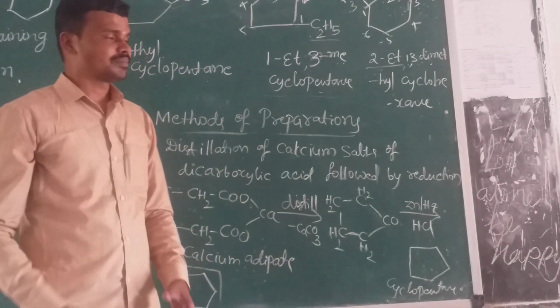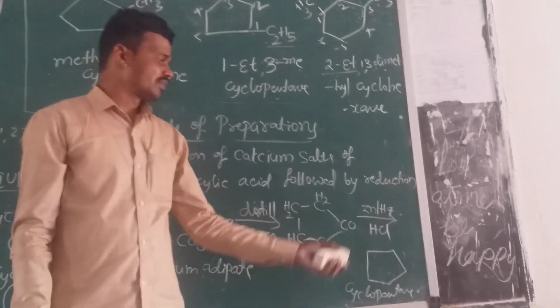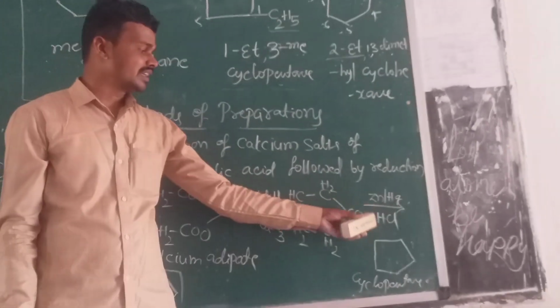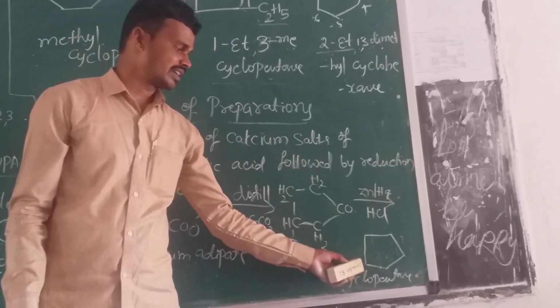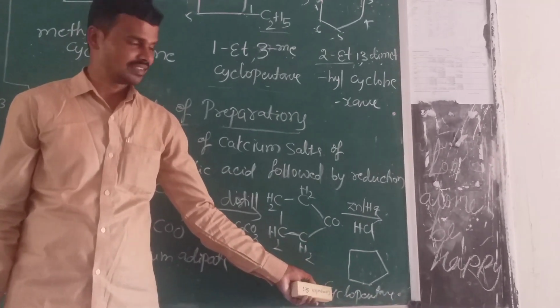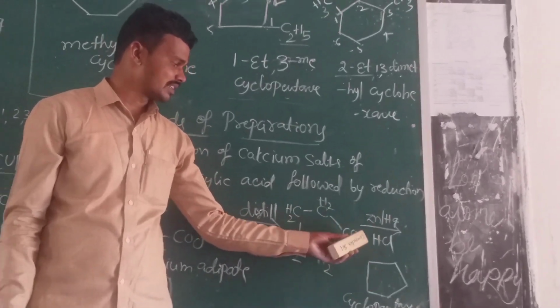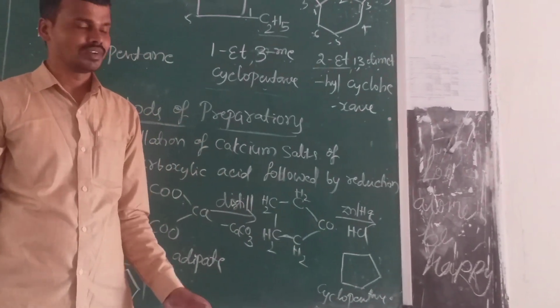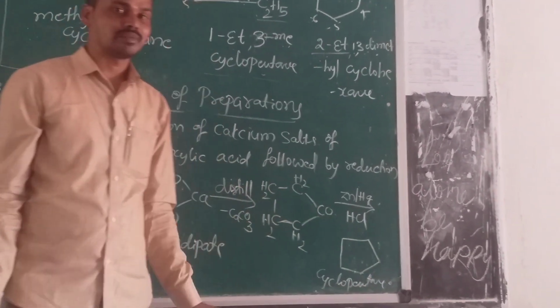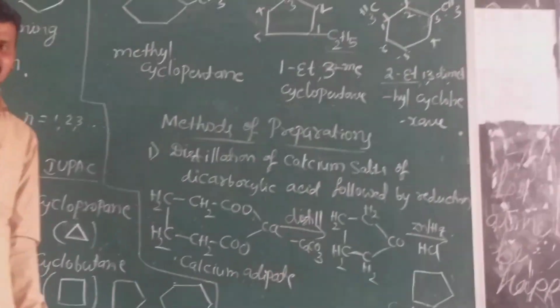In the next step, it is reduction by using zinc amalgam in HCl, forming the final product, cyclopentane. Cyclopentane is obtained by the removal of the oxygen group and addition of H2. This is the first method of synthesis.